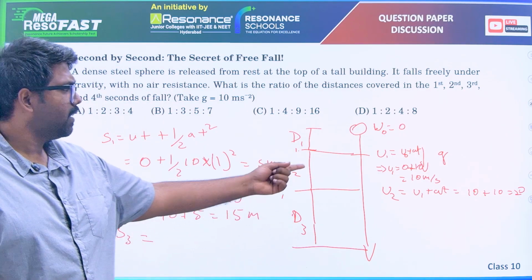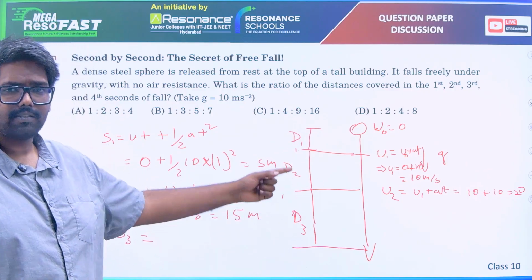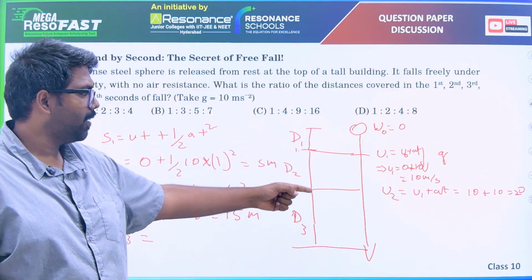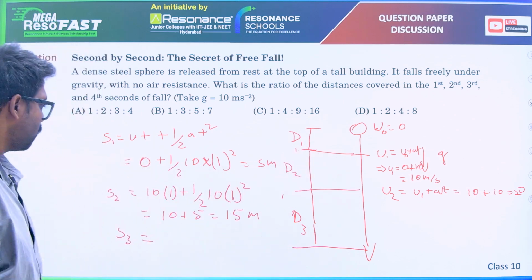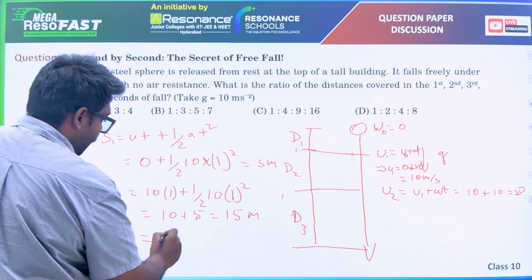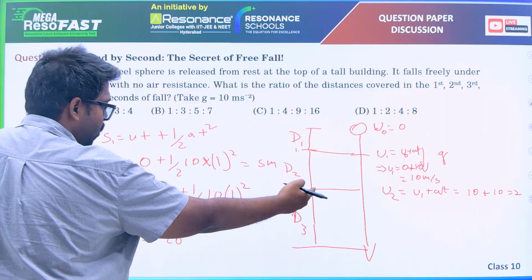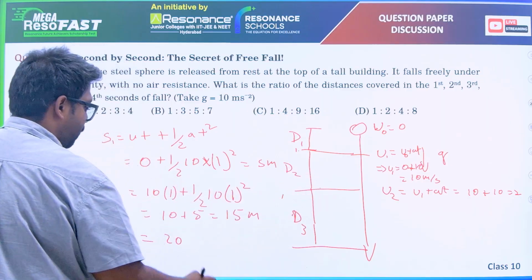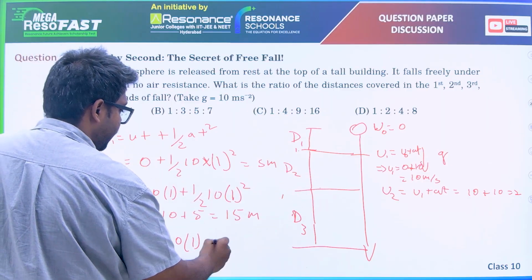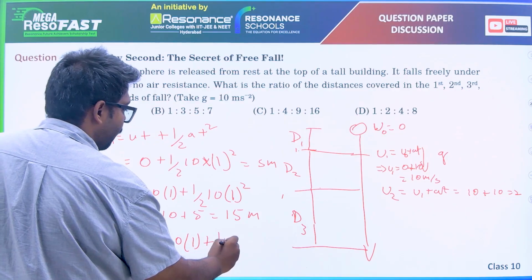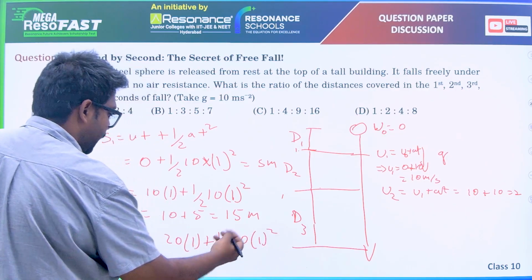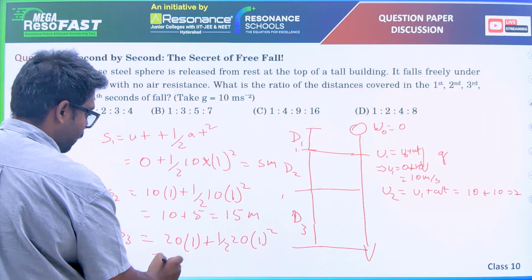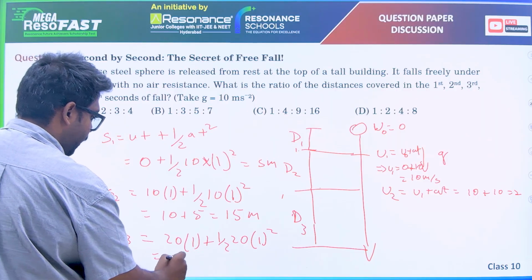And you can imagine it has acceleration due to gravity, which is 10. So first second will be 10, 20, 30, 40. So we'll stop doing this again and again. So S3 will be, 20 is its initial velocity, right? 20 meter per second into 1 second. For the next second, we'll calculate the distance, half into 10 into 1 square. Again, this will be how much? 25.